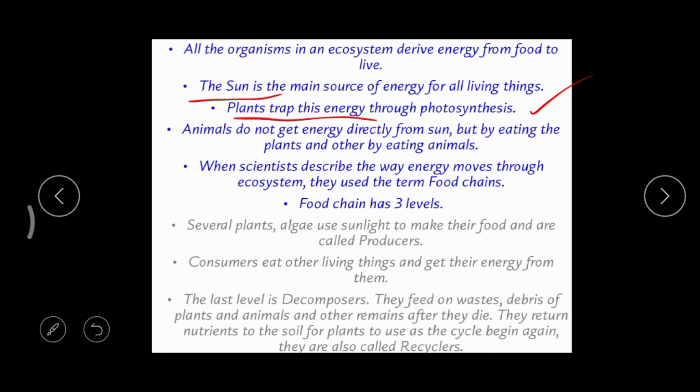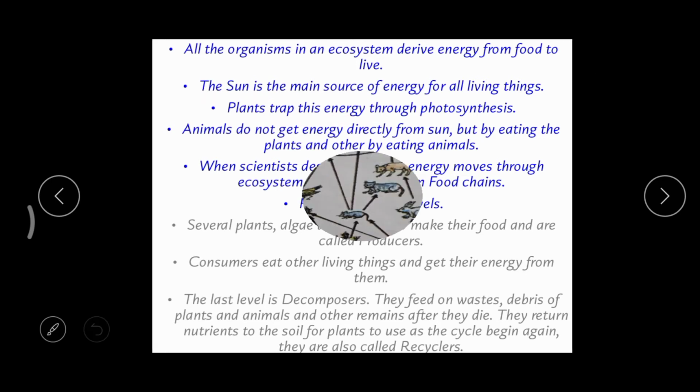But can you say that we get energy directly from sunlight? By standing in the sun, will you get energy? No, you will faint after some time. Why? Because we don't have that capacity. Okay, that's why animals depend on plants. Animals depend on plants. And even some animals also depend on other animals.